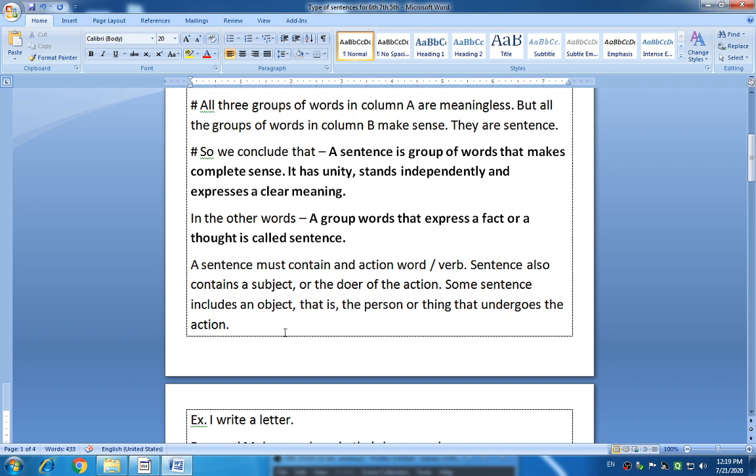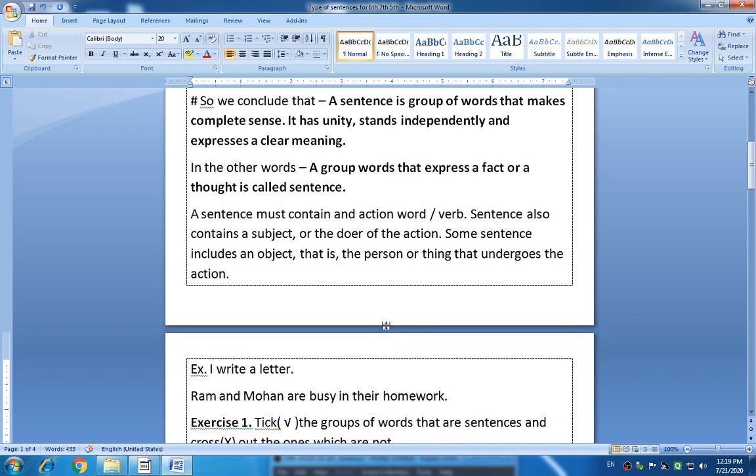Some sentences include an object, that is, the person or thing that undergoes the action. I think you all know the various parts of speech, such as verbs, nouns, pronouns, etc. So a sentence contains a subject, an object and an action word.